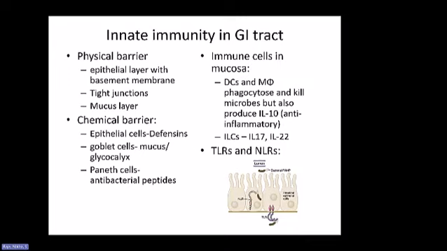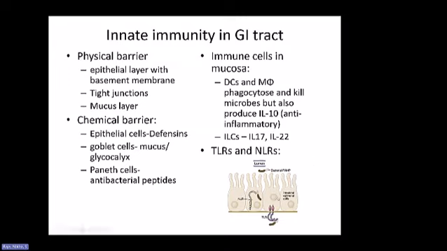We talked about toll-like receptors and NOD-like receptors in the systemic immune system. Some of these toll-like receptors or NOD-like receptors are present in the GI tract, but they are placed in a very tactical fashion, so that they come across the microbes that have invaded the immune system.